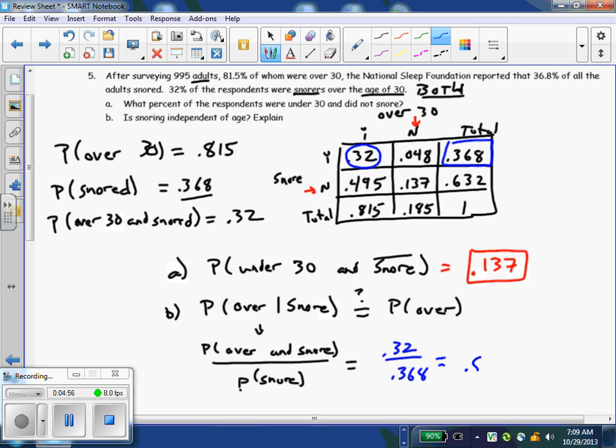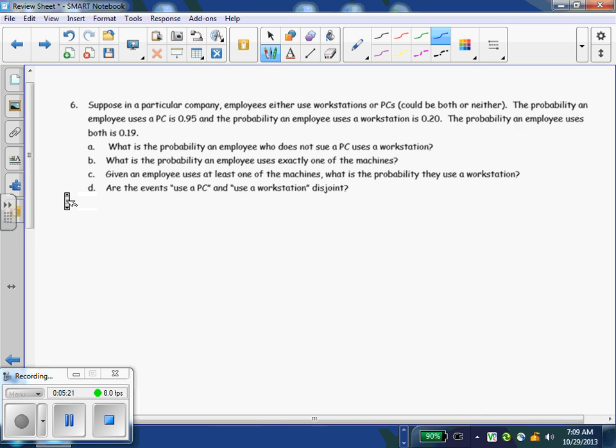0.87. And the probability that someone was over the age of 30 is 0.815. And so despite the fact that these are kind of close, they are not equal, which means these two things are not independent. So apparently there is some type of relationship, it looks like, between your age and if you snore. All right, so let's take a look at number 6.